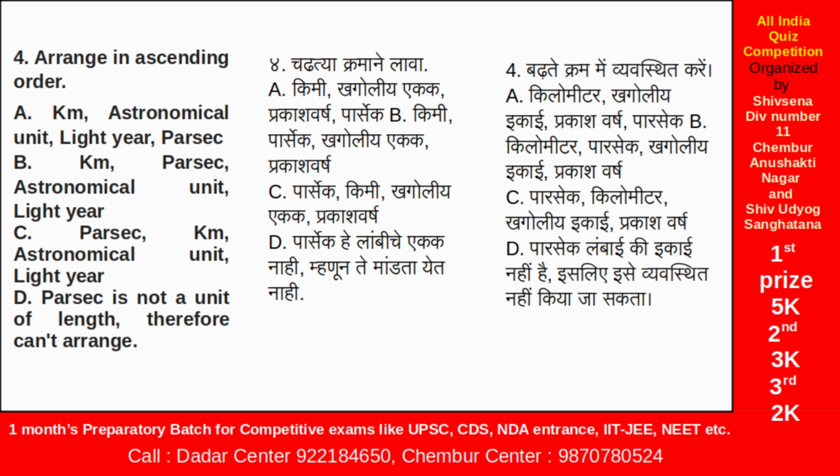Arrange in ascending order: kilometer, astronomical unit, light year, and parsec. So the kilometer is the smallest. The astronomical unit is the distance between the sun and the earth, so it is greater than a kilometer. A light year is the distance traveled by light in 1 year, so obviously it is greater than an astronomical unit. And the parsec is a unit consisting of light years, so the parsec is the greatest unit here, so sequence A is correct. For information, 1 parsec equals 3.26 light years, so obviously it is greater than a light year.